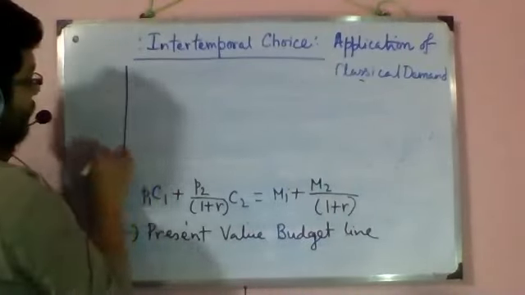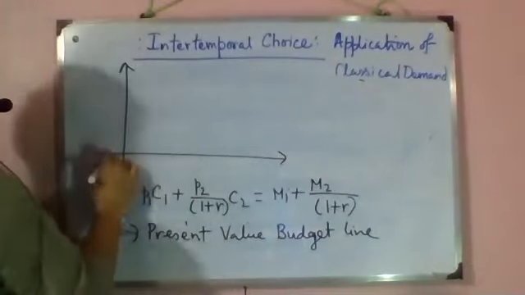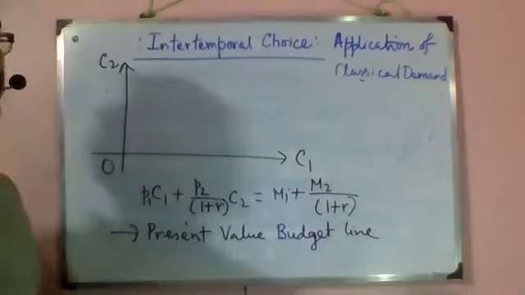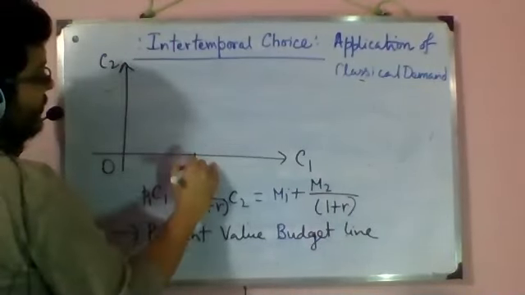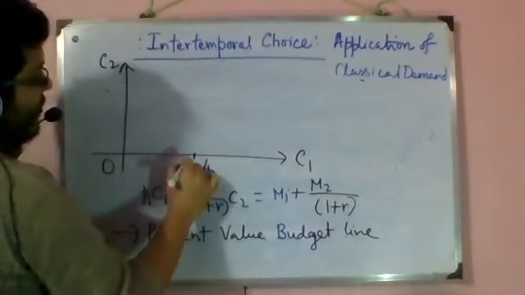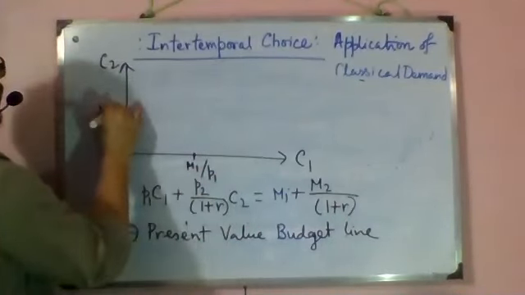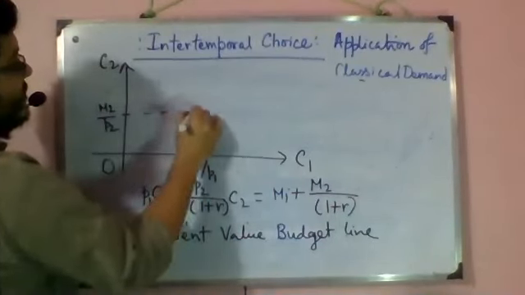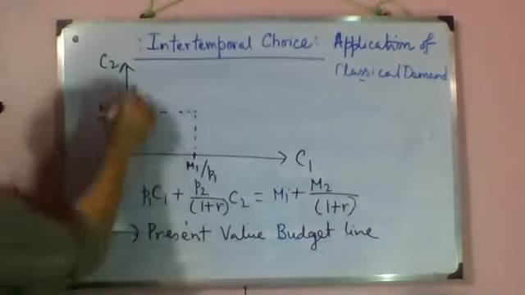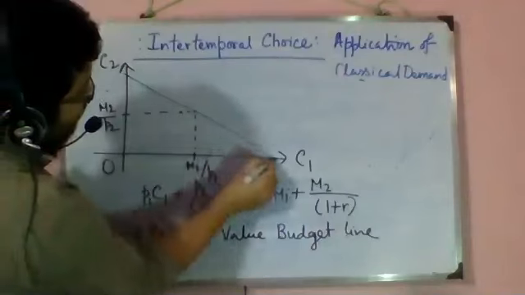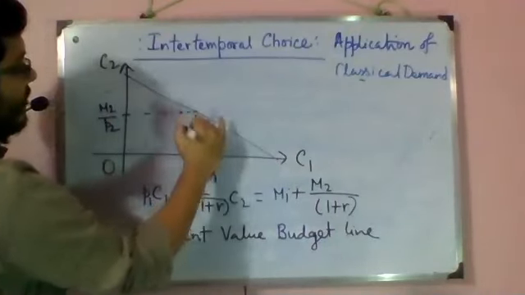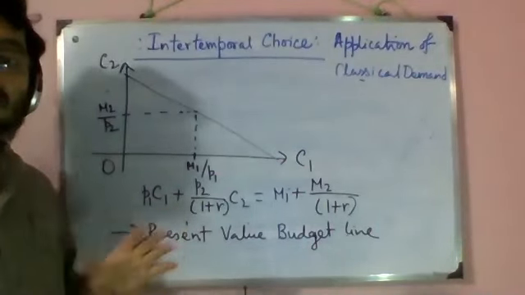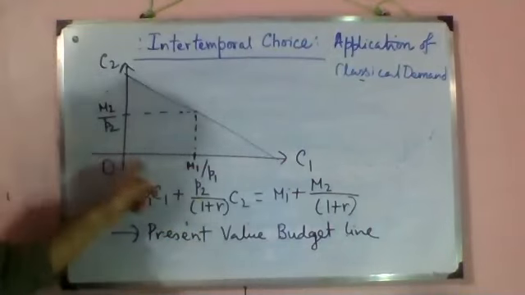Before saying what the value of maximum consumption will be, first we want to write M1 by P1 here and M2 by P2 here. We know that this is an equilibrium, so our budget line must go through here. So let's draw the budget line. Here is our point, which is always an equilibrium. Try to understand this without even drawing the IC.